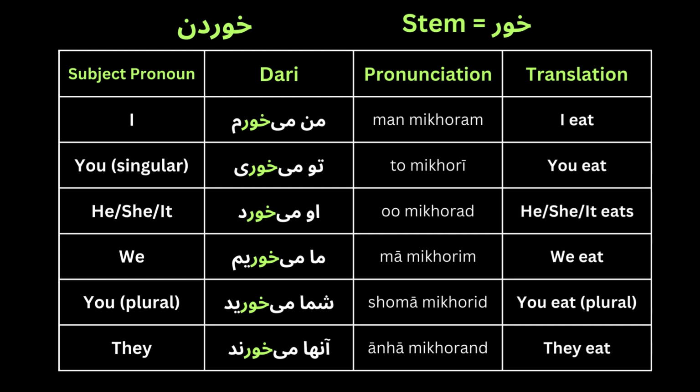In the left column we have subject pronouns in English, and in the second we have the Dari sentence: من میخورم. As you can see, خور here is the stem of the verb, and it is used in every sentence.